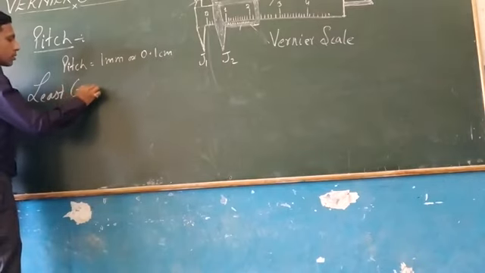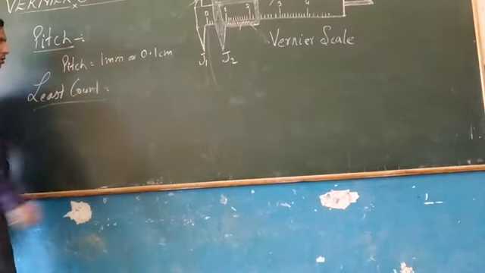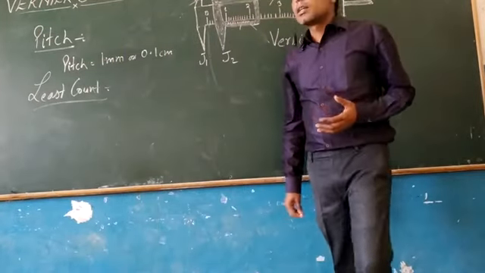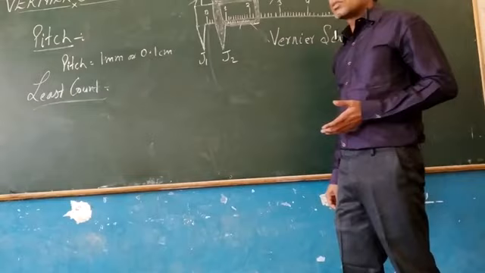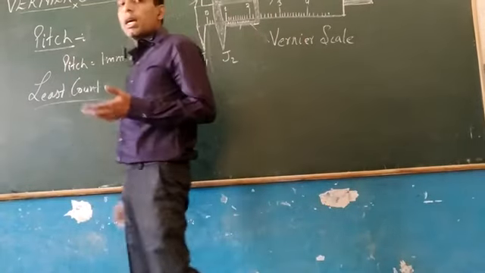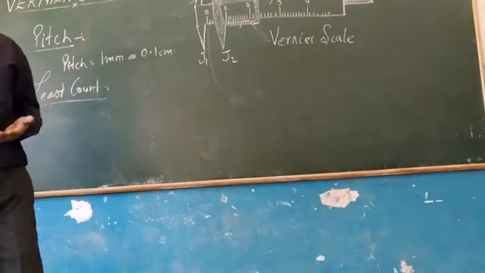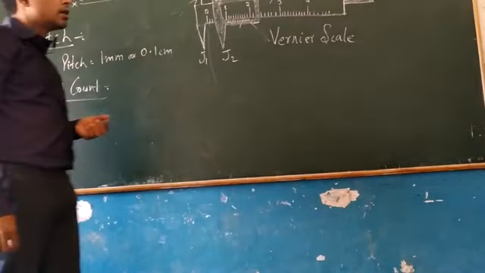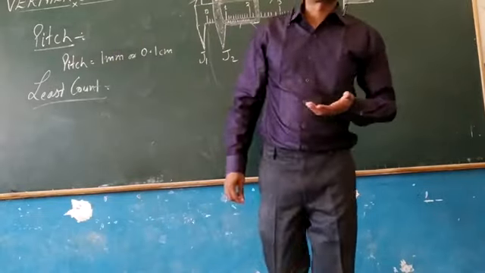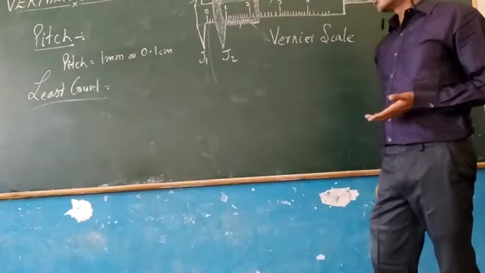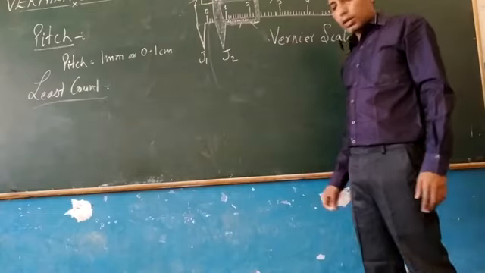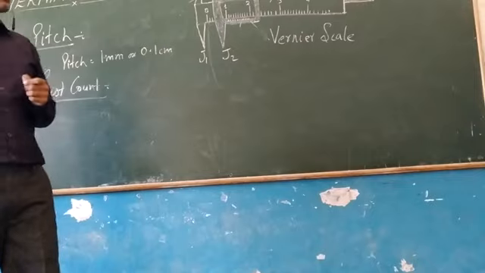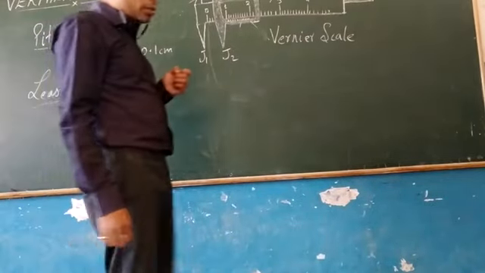Next one is least count. The least count is defined as the smallest measurement which can be made by any instrument accurately. So this is the term which will give the answer for the question I have asked. If you are having a simple device like a meter scale for measuring length, then what was the need of having a vernier caliper? So least count is defined as the smallest length which can be measured by any instrument accurately.